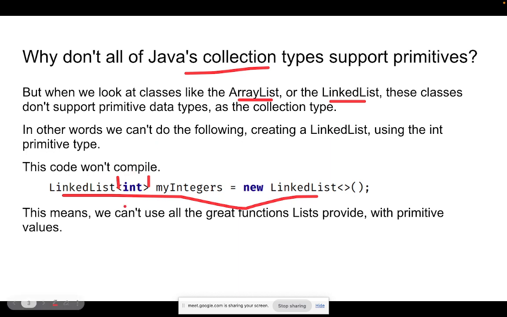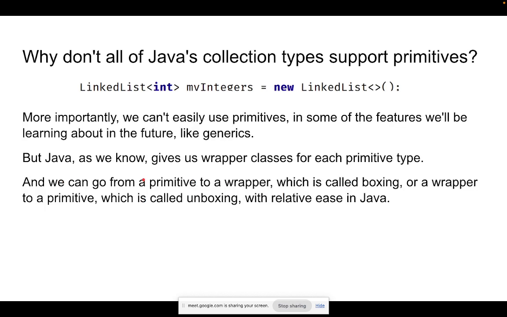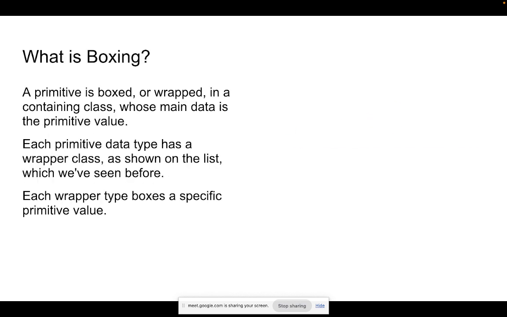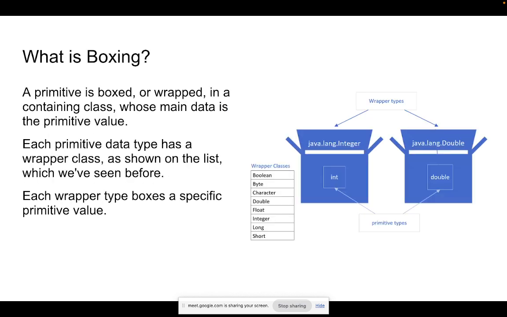But there will be a lot of scenarios where I have to use integer values or character values, float values in my programs, right? So how should I use them if I can't declare any linked list, array list, or list using primitive data types? How should I use it? So here the concept of boxing will come into the picture. We will try to access the value of int not directly but indirectly with their wrapper classes.